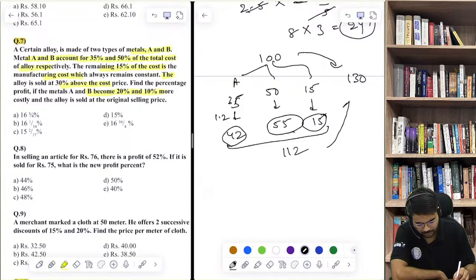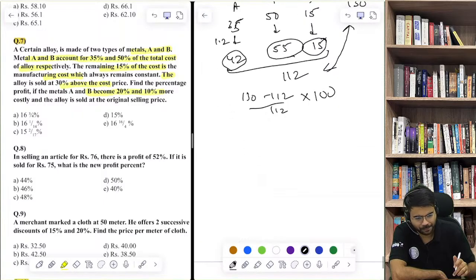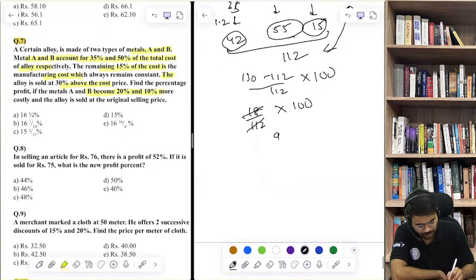So what they are asking is profit. So profit will be selling price minus cost price upon cost price into 100. So this will be 18 by 112 into 100. Now what is this fraction 18 by 112? If you divide it by 2, this will be 9 by 56. But if you notice, they have given you the answer simplified.